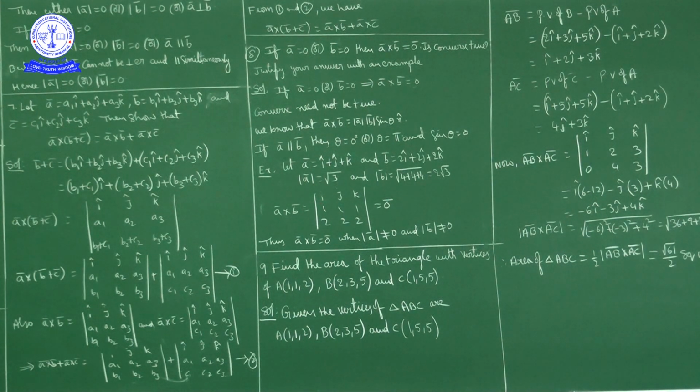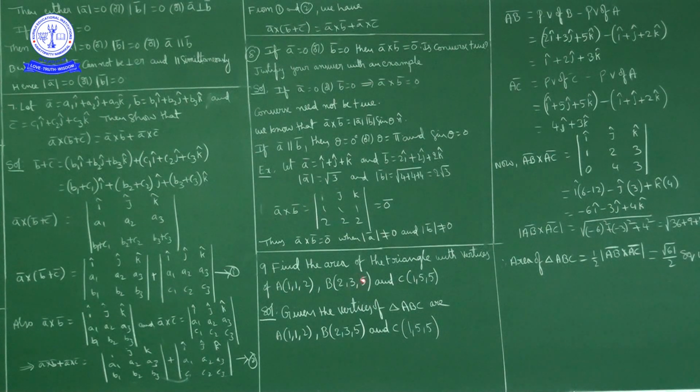So this determinant is 0. Okay, determinant is 0, so A bar cross B bar is equal to 0 bar. But A bar is a non-zero vector, B bar is a non-zero vector. Magnitude of A bar is not equal to 0, magnitude of B bar is not equal to 0. Okay, A bar cross B bar equals 0 bar when magnitude of A bar is non-zero and magnitude of B bar is non-zero. Okay, next question.